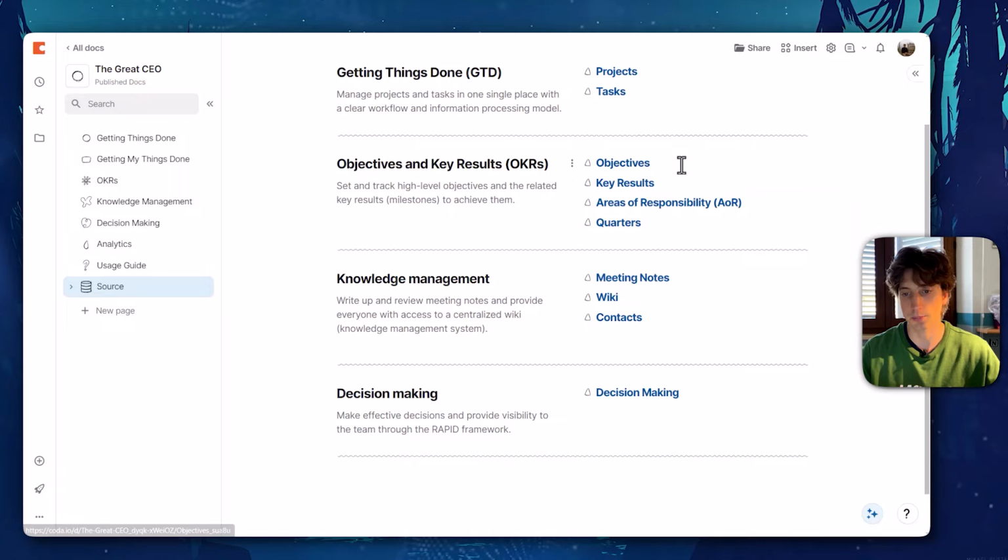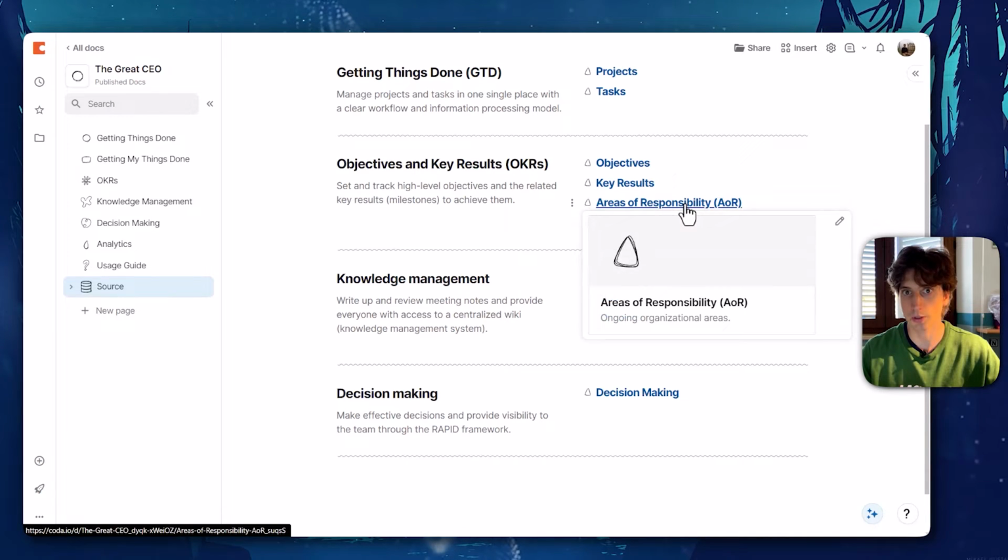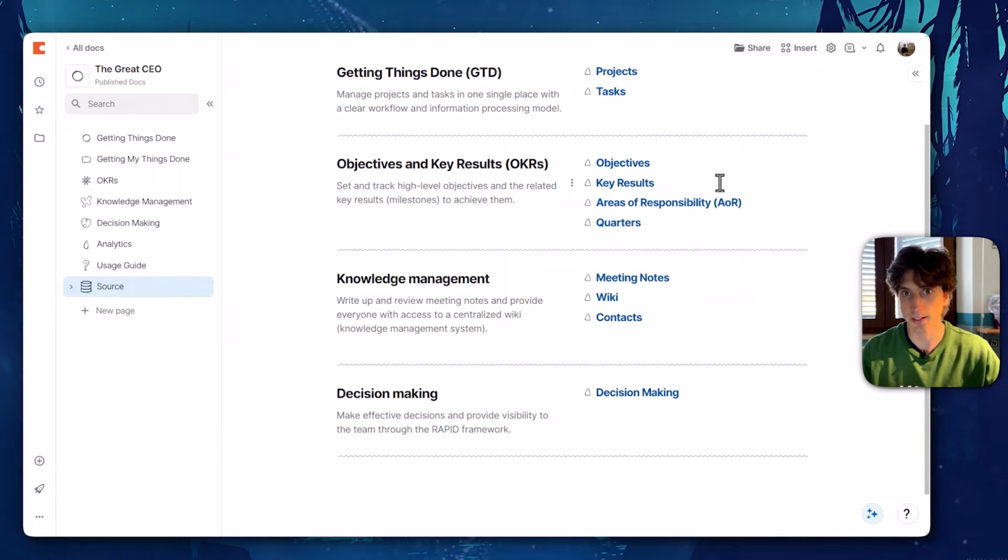And objectives can be related to areas of responsibility. Key results will have specific individuals assigned to them, and they will drive the progress of objectives. Objectives are then scheduled based on quarters. So an objective might last one quarter or very likely multiple quarters over time.